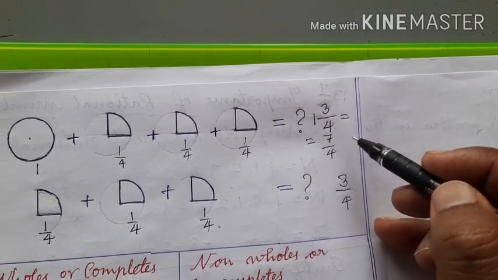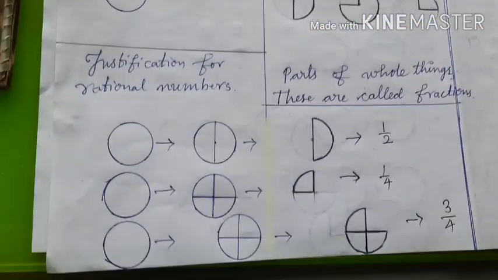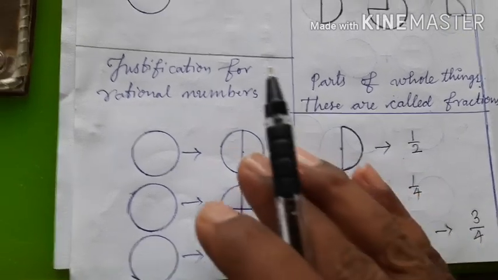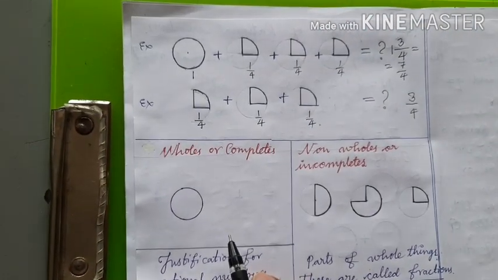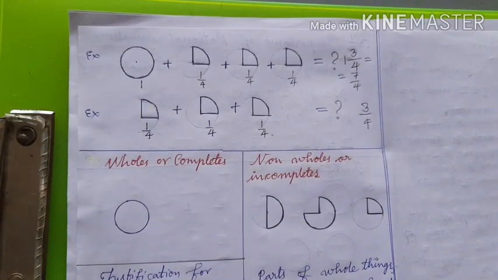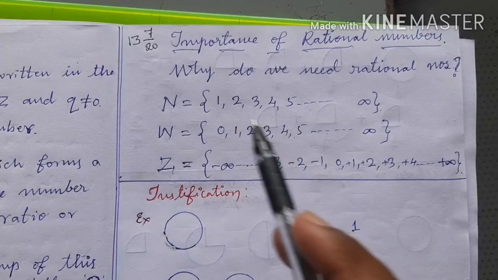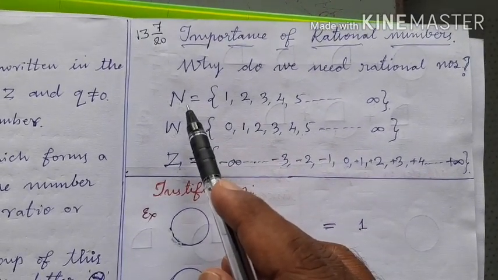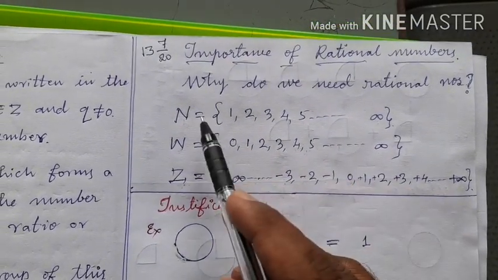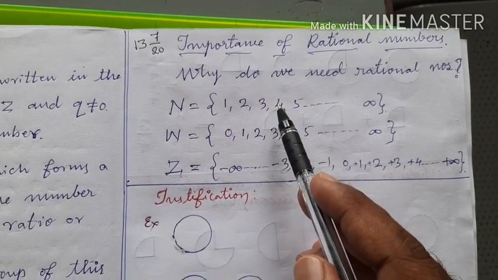So children, the numbers like 7 by 4, 3 by 4, 1 by 4, and 1 by 2, you will never find such numbers in the set of natural numbers or whole numbers or integers. Please look at the group here. In the set of natural numbers, you will never see the numbers of the form p by q.